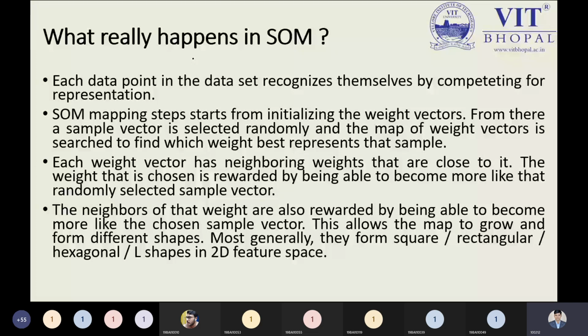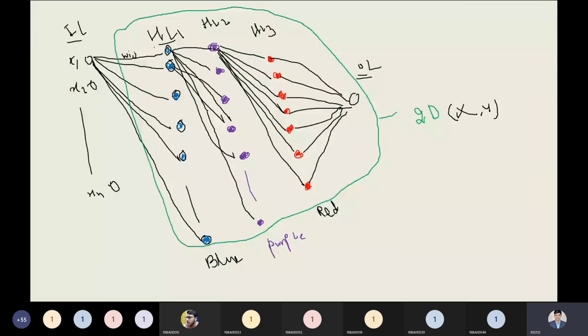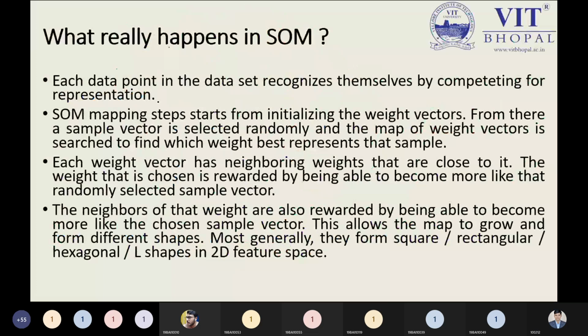Each weight vector has a neighboring weight, of course, we need to keep in mind. See, like this one: this vector is connected with this one. So this purple vector has two neighbors, a blue neighbor and another one, red. So definitely it contains some distance from its portion to its next node and its previous node, so it just keeps the information properly. And the point I'm speaking about here, please read carefully. The weight that has been chosen is made more like the randomly selected sample vector. We will see by example, don't worry.